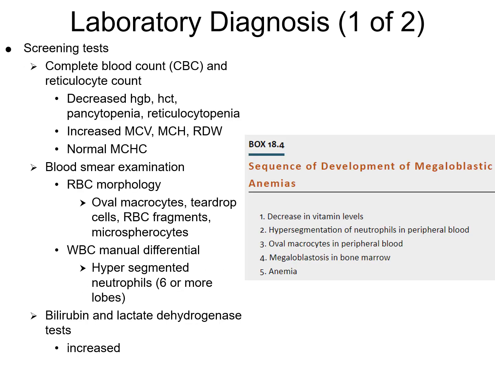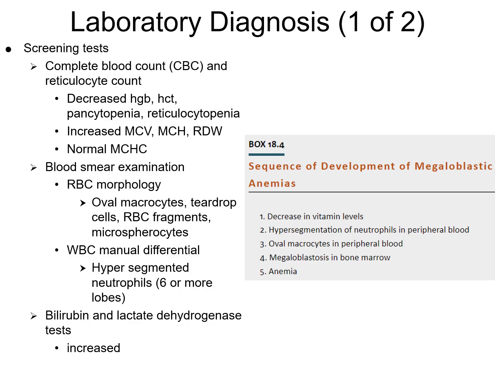For laboratory diagnosis, we're going to perform some screening tests for vitamin B12 deficiency and megaloblastic anemia. We're going to start with the CBC, or complete blood count, and reticulocyte count. Lots of times we're going to see a decreased hemoglobin and hematocrit. We're going to see a pancytopenia, which is the reduction in all blood cell types. We're going to see reticulocytopenia as well, which means a low reticulocyte count, which can indicate a decrease in red blood cell production. We may see, or probably will see, an increased MCV, or mean corpuscular volume, which will lead to a macrocytosis.